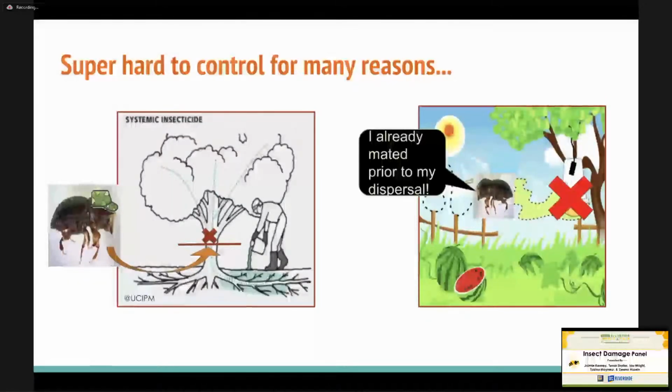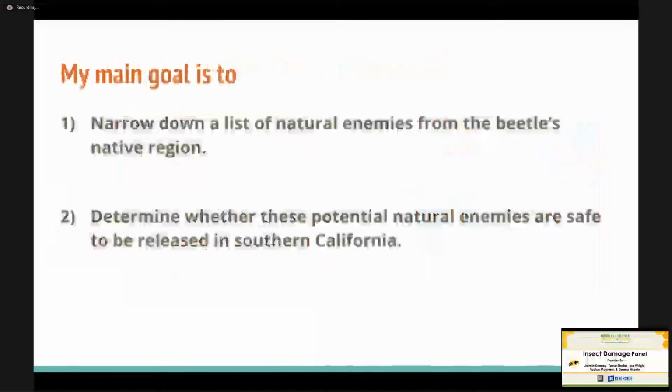The cycle is repeated again, which is why biological control and finding their natural enemies is the way to go, at least I believe so. My main goal is to narrow down a list of these natural enemies from the beetle's native region and then determine whether or not these potential natural enemies are safe to be released in Southern California. Just because they can attack our beetle or this pest doesn't mean that they won't attack another, say, native beetle or native caterpillar or anything of that sort. The point is to make sure that they only attack the pest at hand and nothing else that would damage the habitat of the environment.